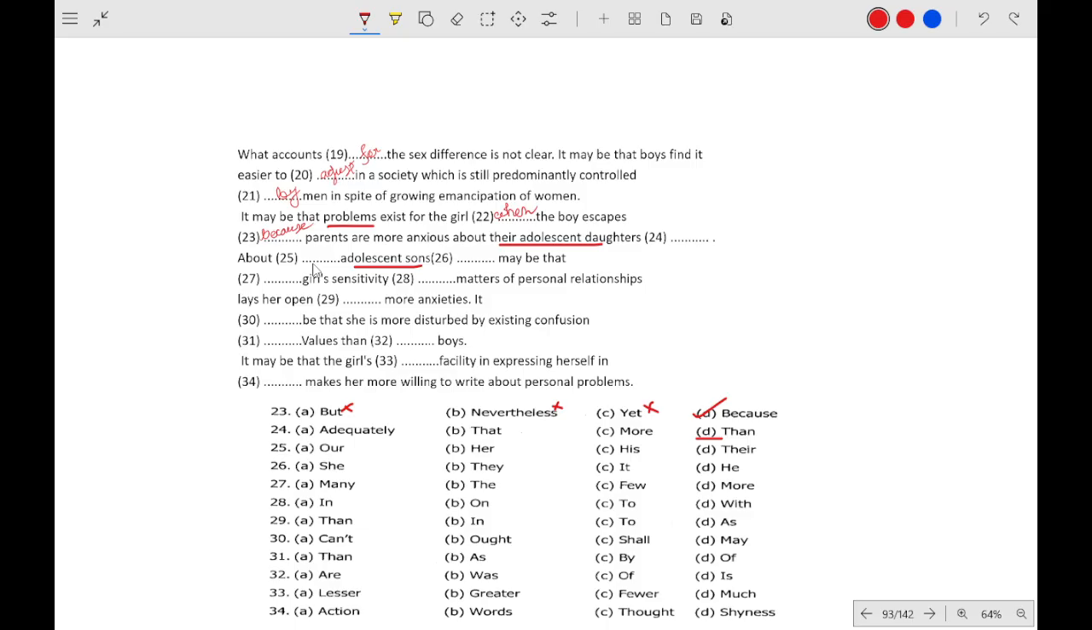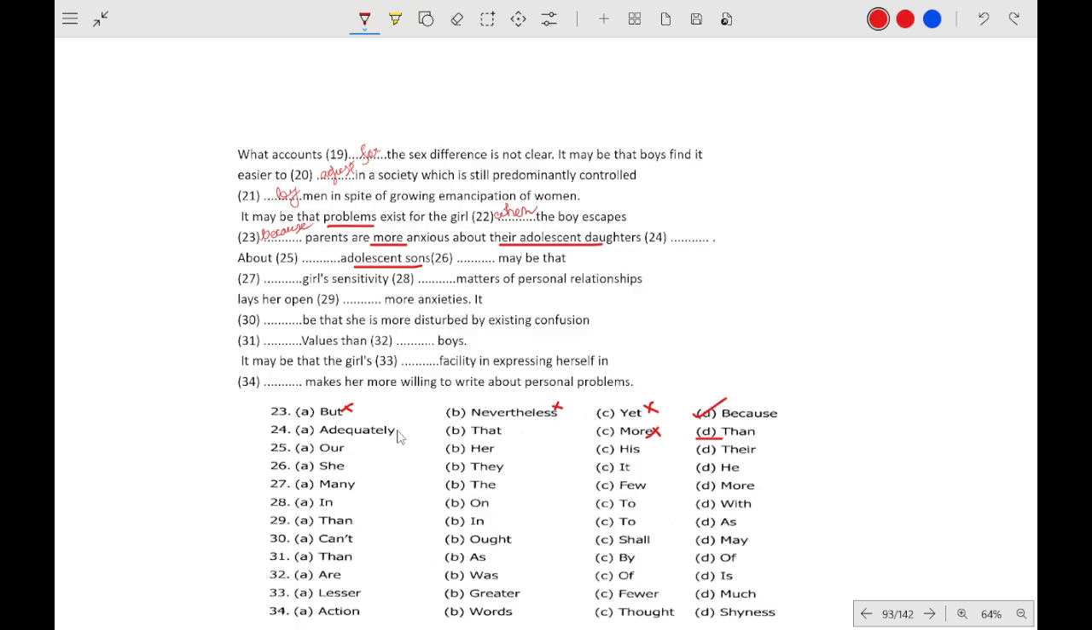Okay, this is a comparison. The statement says parents are more anxious about their adolescent daughters than about their adolescent sons. So automatically it will be "than". "Adequately that" doesn't make any sense. We are comparing the anxiousness of parents regarding the adolescent daughters and adolescent sons. "More" has already been used, so "more" can't be there. "That about" doesn't make sense.